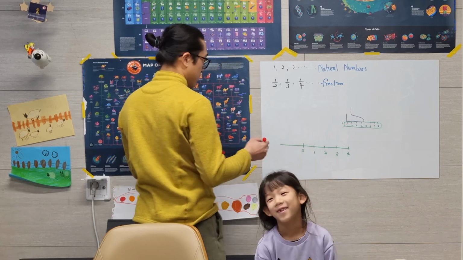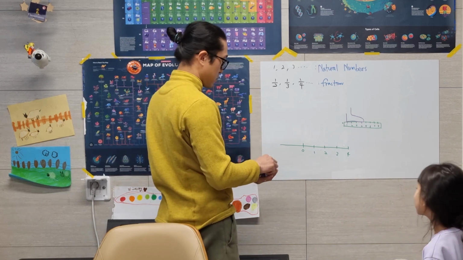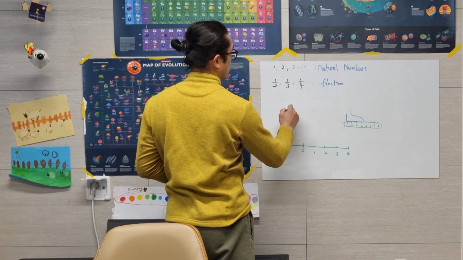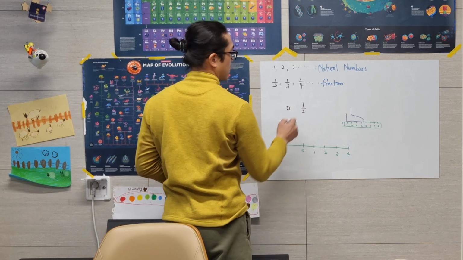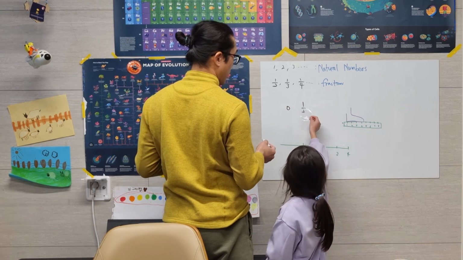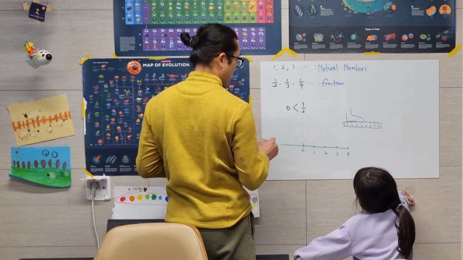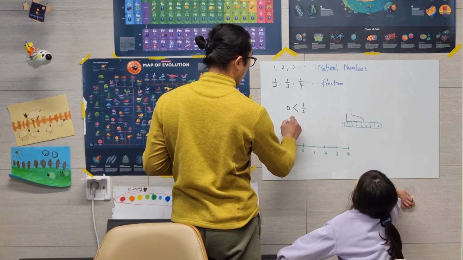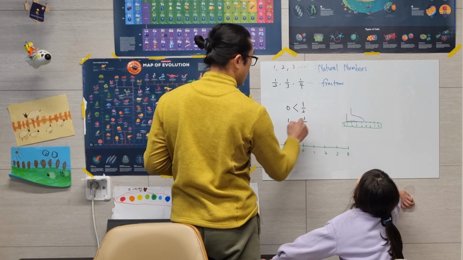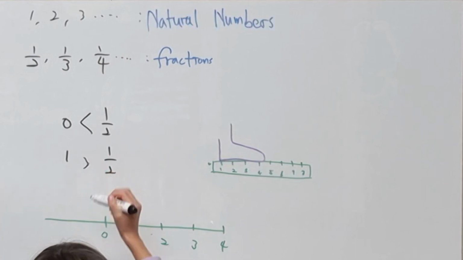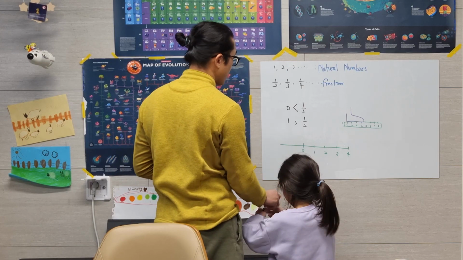Now then, I'm gonna give you a quiz. Which one is bigger? 0 or 1/2? You think 1/2 is bigger? Okay then. Which one is bigger? That's correct. 1 is bigger than 1/2.